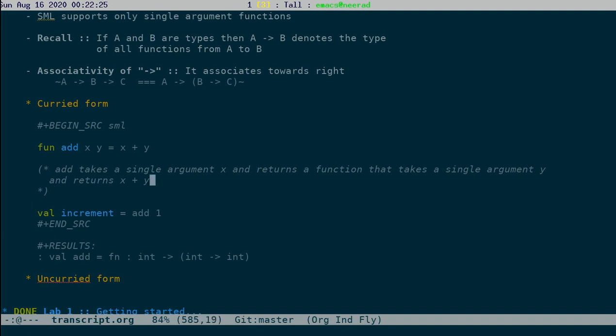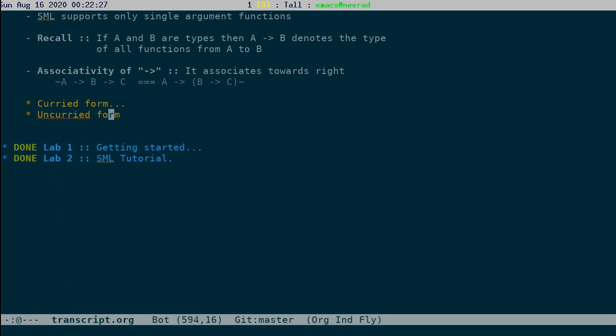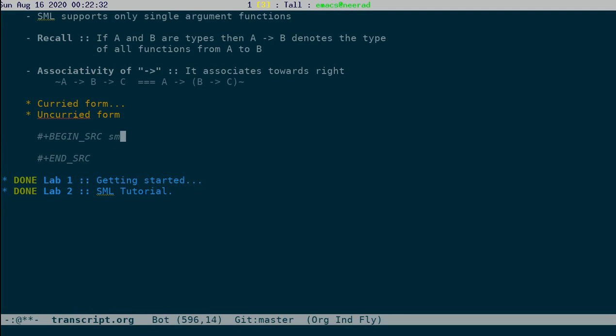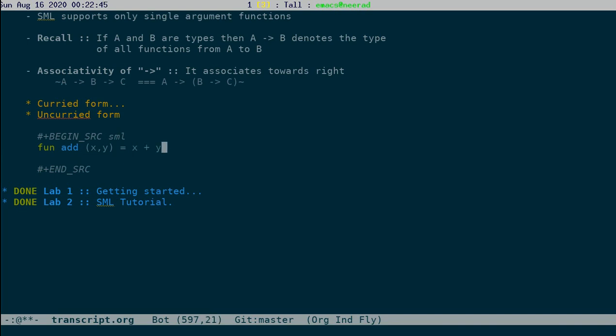The other way to do two argument functions really is very simple. Okay, let's try the definition which looks more like a C definition. Add (x, y) equal to x plus y. This looks very much like how you would have defined it in Python or C or something, except that you don't have to give any types. So this is also a single argument function. This is not a two argument function. Let's see that.